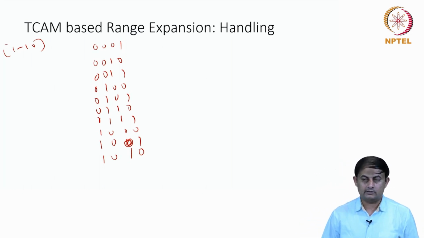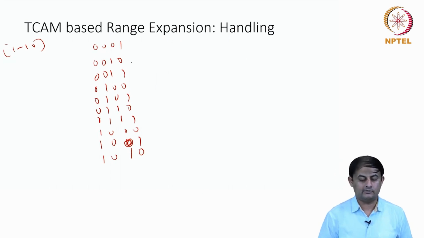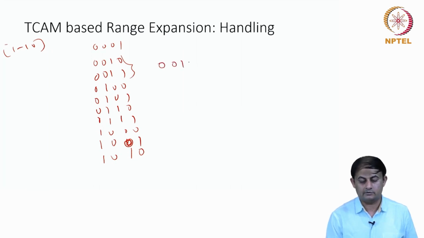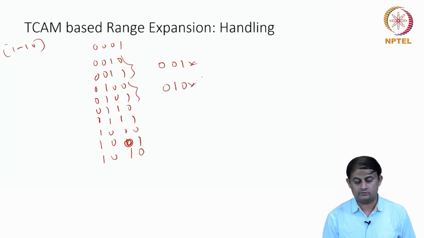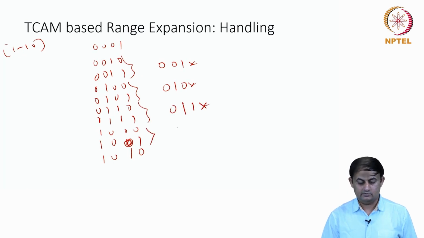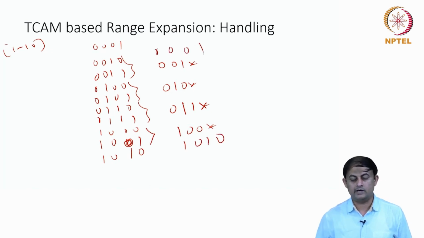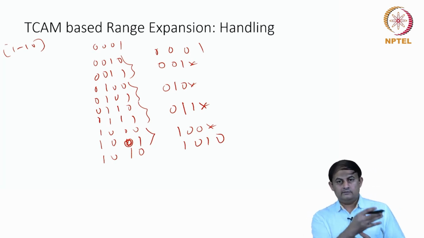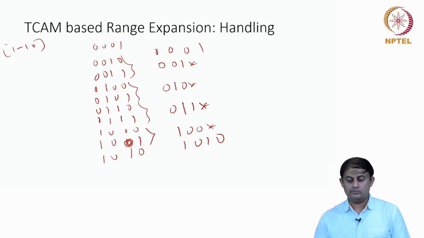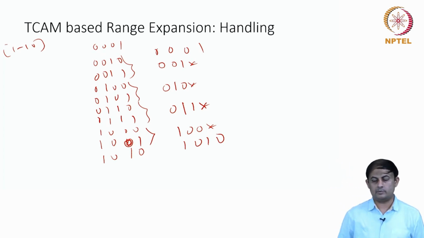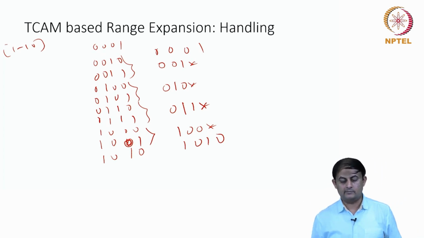Now I can see what are the adjacent values that I can merge. So for example, these two can be merged. They differ by 1 bit. I get a smaller prefix 001 star, and these two can be merged to get a prefix 010 star, and these two can be merged to get 011 star, and these two can be merged to get 100 star, and this is 1010, and this is 0001. So from the 10 prefixes in the previous case, we have now landed at 6 prefixes.